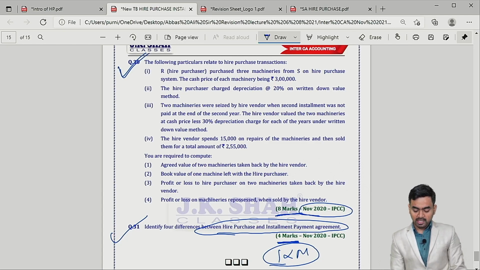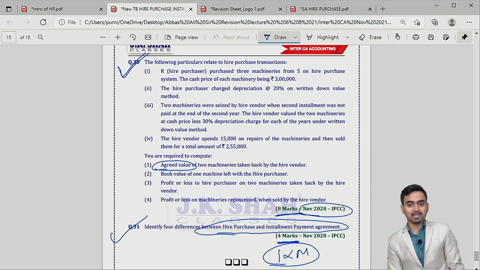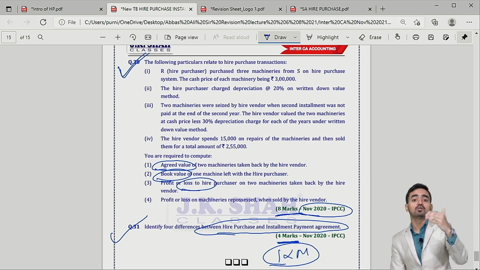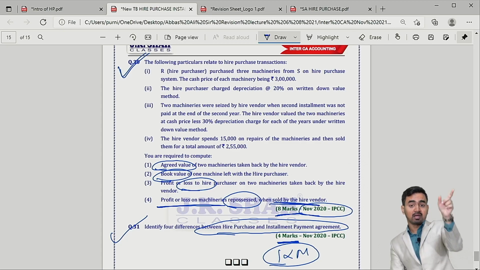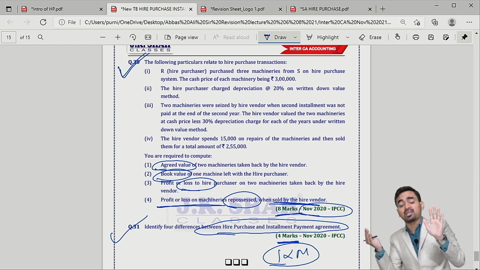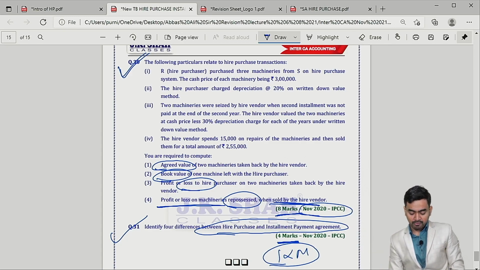Just question number 13 reference I'll give you. Children, beautiful sum. How to calculate agreed value? You already know: based on the vendor's depreciation rate, book value based on the buyer's depreciation rate, loss is always WDV minus agreed value, and profit or loss on repossession sold by vendor. When you prepare the goods repossessed account, if you remember my example, goods of 90 rupees resold at 110, so 20 rupees is profit, that you have to calculate.